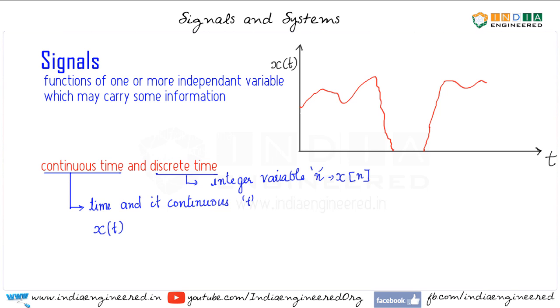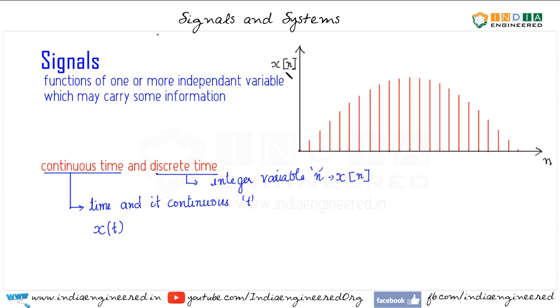Now let's take a look at discrete time signal. So when representing a discrete time signal, we have an integer variable, and this discrete time signal takes values only at integer values of argument. So n here will be integers in the case of discrete time signals.